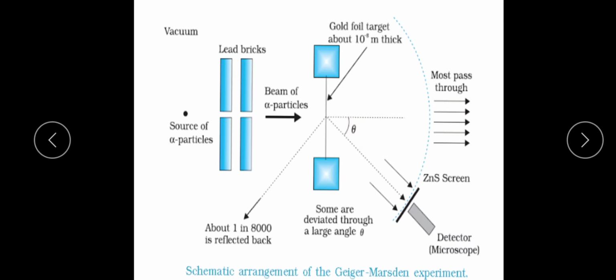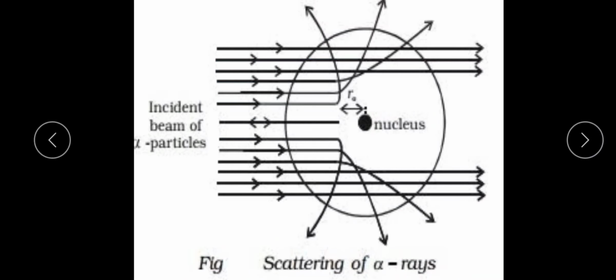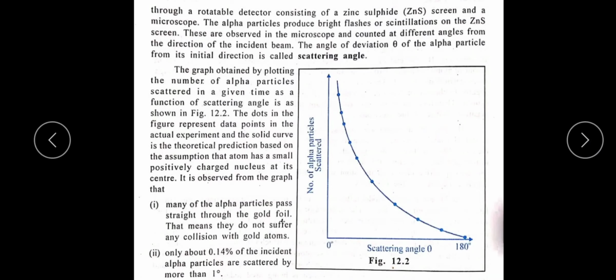From these we get one graph, obtained by plotting the number of alpha particles scattered as a function of scattering angle. The number of scattered alpha particles is along the y-axis and the scattering angle along the x-axis.